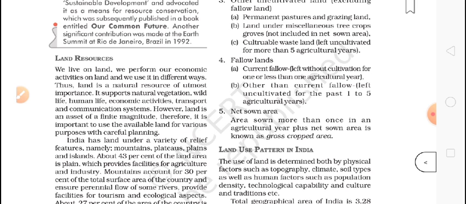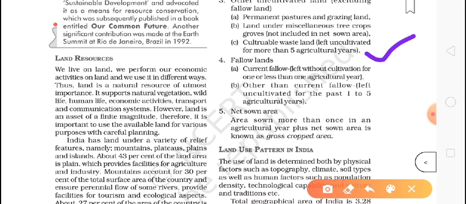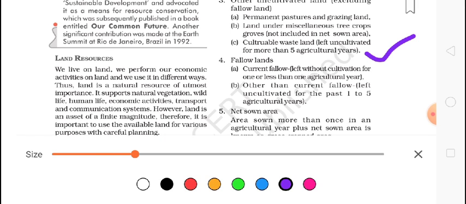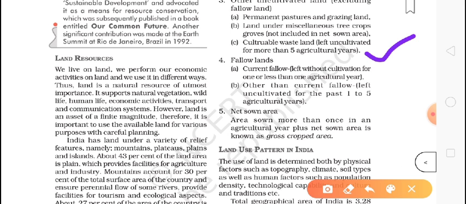It's the same thing as we studied here. Our farmer doesn't do any kind of cultivation in that land. Now a very important land, we can see net sown area.